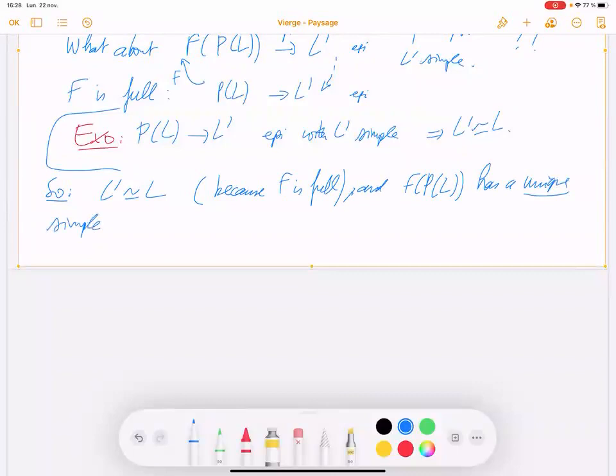It covers a unique simple object, so it has a unique simple quotient, F of L isomorphic to...